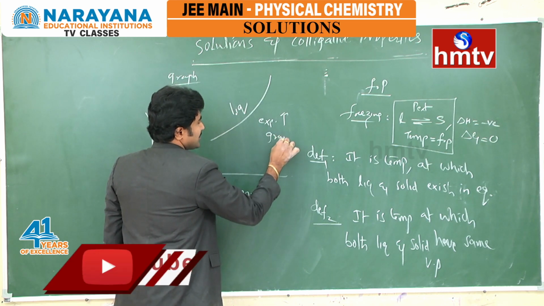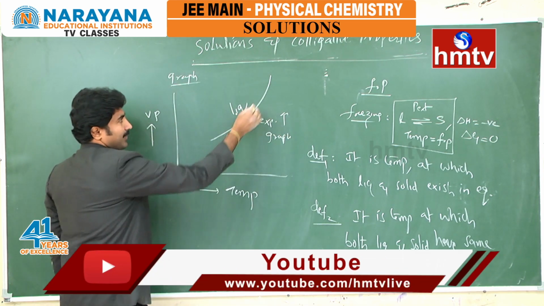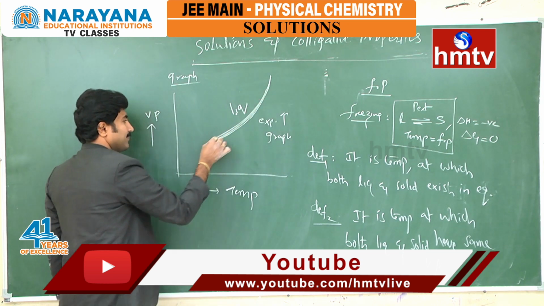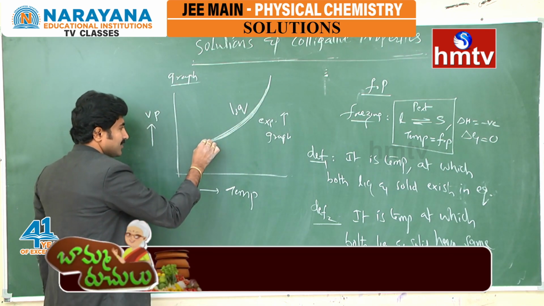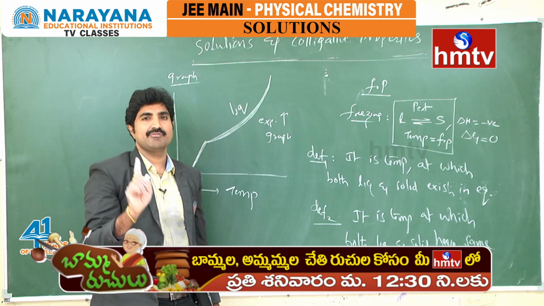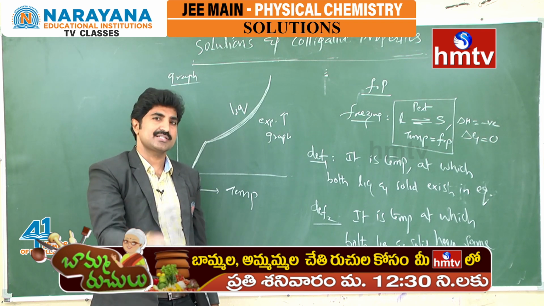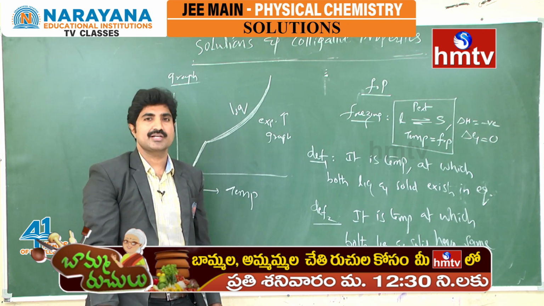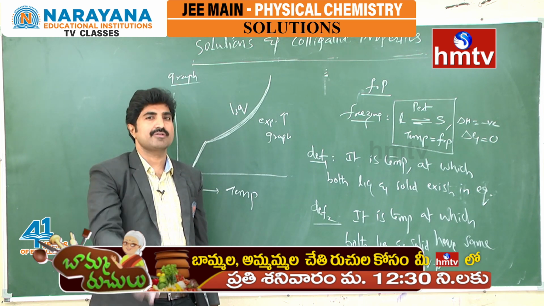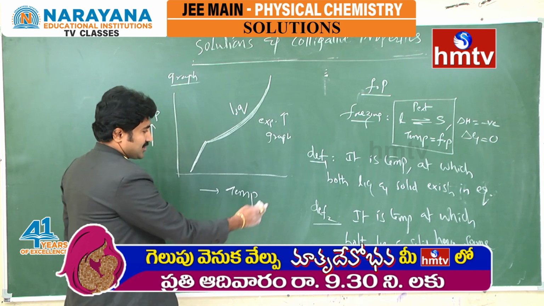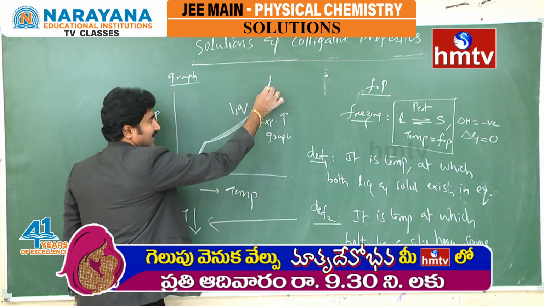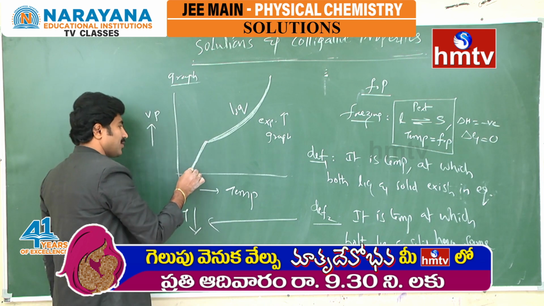But once you decrease the temperature, somewhere it becomes solid. When it becomes solid, suddenly vapor pressure decreases, because for every substance in its solid state some vapor pressure is there, and in the liquid state also vapor pressure is there. But comparatively, the solid state vapor pressure will be less. That's why when temperature decreases, liquid somewhere becomes solid.